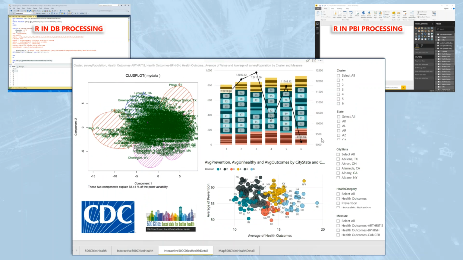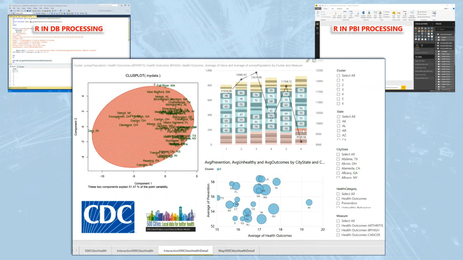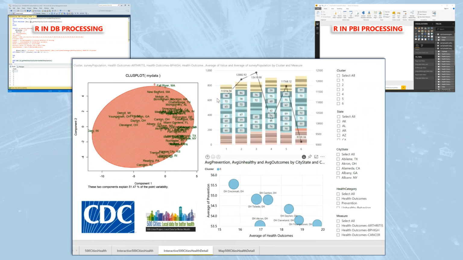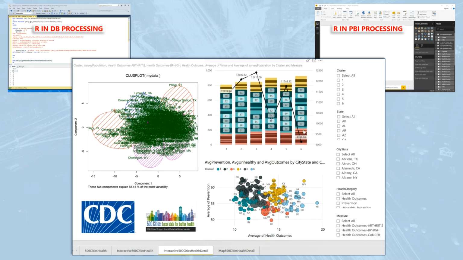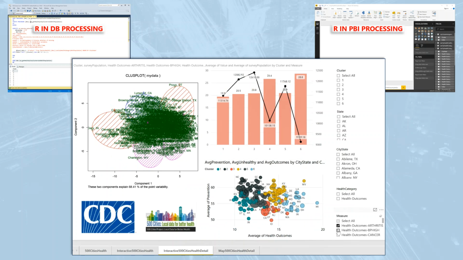We then performed our R charting within Power BI Desktop that pulls the cluster data from the SQL stored procedure that executed our data processing and algorithm processing R code. And finally, mashing up the stored procedure results with the raw detailed data to produce some staggering visualizations. Visualizations that allow us to understand more about the 500 Healthy City survey questions, their impact on overall healthy city, and the correlations therein.